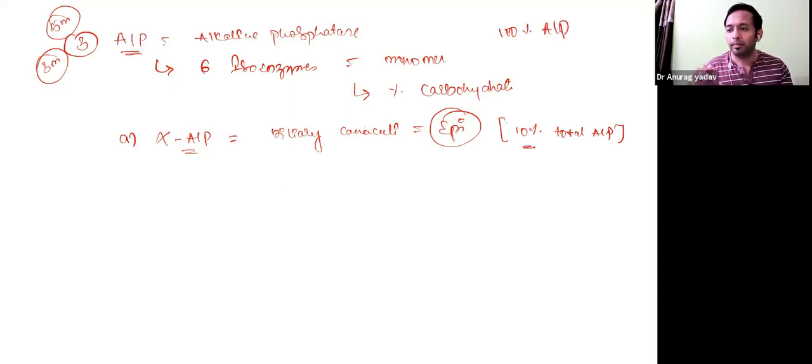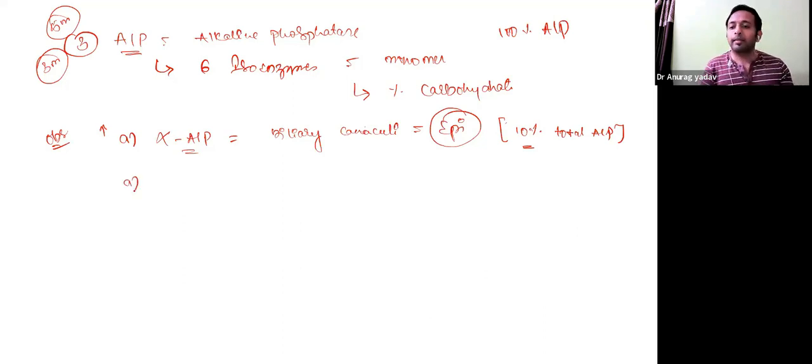That is the epithelial cell. When you see elevation, like for example, you have obstructive kind of jaundice where a stone is formed in the gallbladder. Now, when the gallbladder is eroded by this stone, this ALP will be elevated. Okay, in obstructive jaundice, this type, that is alpha ALP, is elevated in the blood. So that is about the first one.